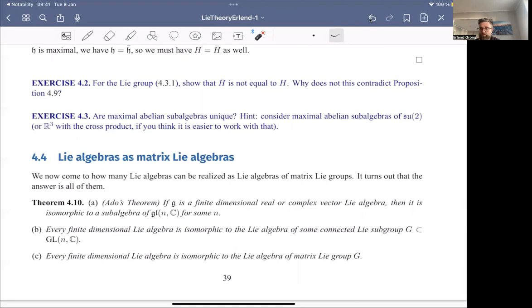But it is true that for any finite dimensional Lie algebra, there is some matrix Lie group that has this as its Lie algebra.